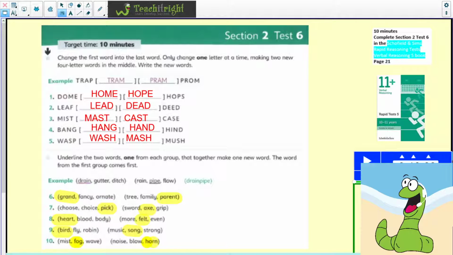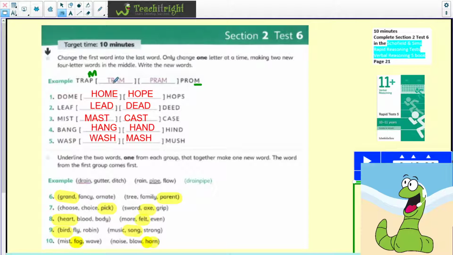So the first question type is to change the first word into the last word. Only change one letter at a time, making 2 new 4-letter words in the middle. Write the new words, and these are always really good fun. So we've got trap, and then we make it into tram. So again, you can see what letter from the end you end up with at the end. That allows us then to change the P to an M. So we're only changing one letter each time.